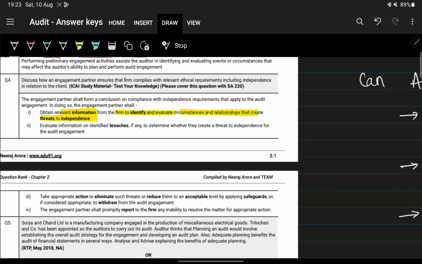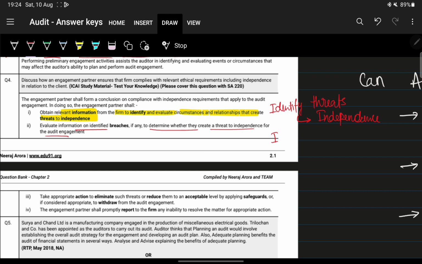We'll just simplify it down. Identify threats to independence. Secondly, evaluate information on identified breaches, if any, to determine whether they create a threat to independence. And what is a breach?